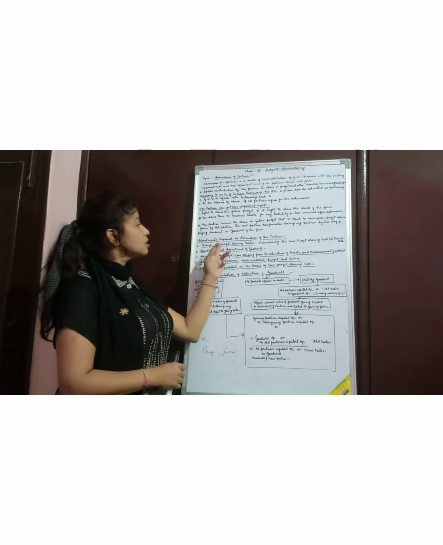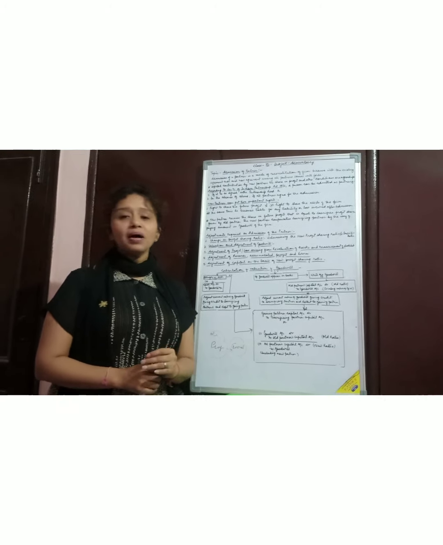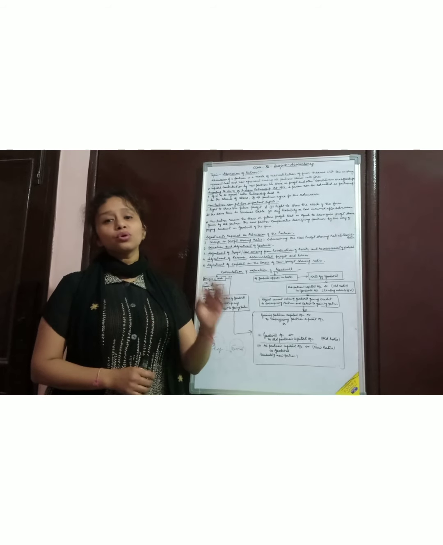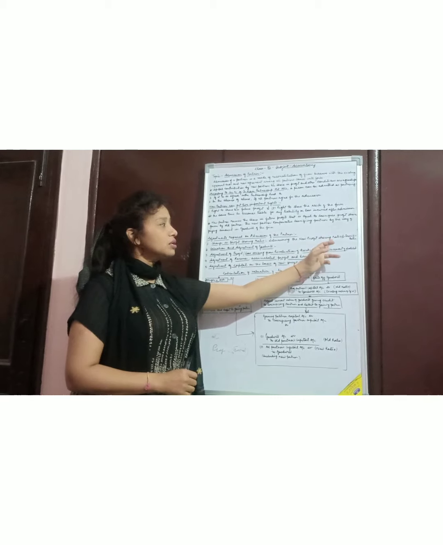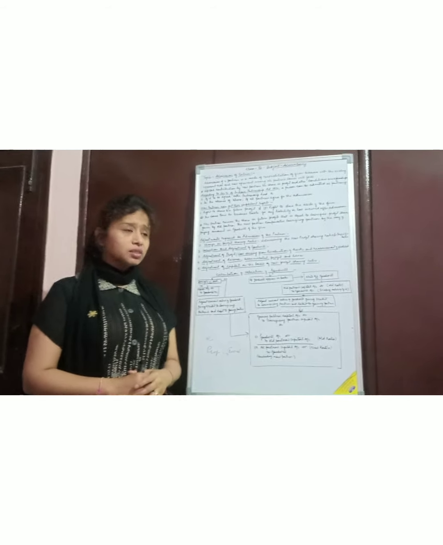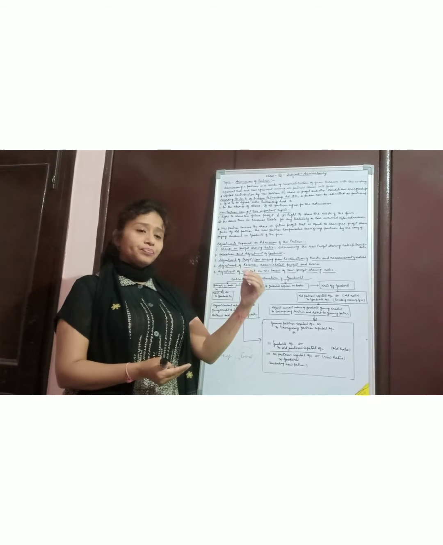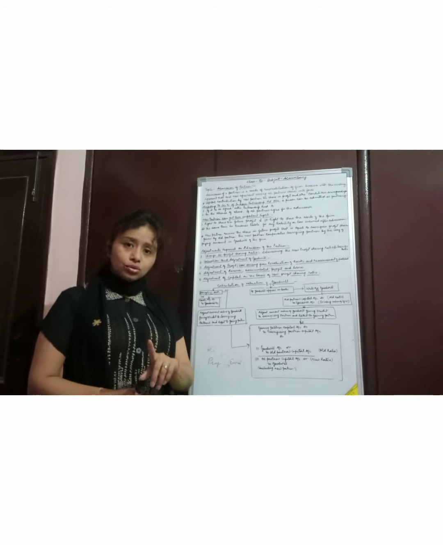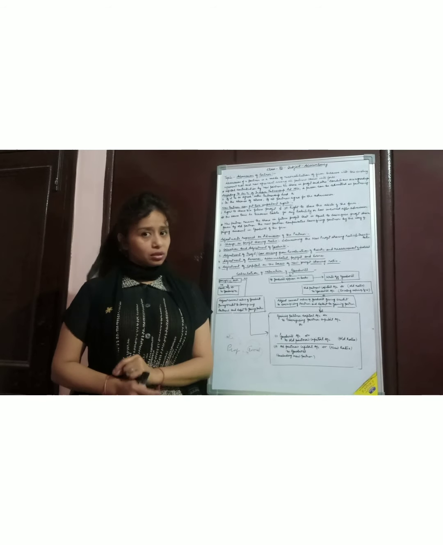First is change in profit sharing ratio. The first adjustment is that when a new partner comes, the existing profit sharing ratio of 100% is going to be changed. So determining the new profit sharing ratio and also the sacrificing ratio is very important, because when a new partner comes, it is sure that the old partners have to sacrifice some share, and you have to make a new profit sharing ratio.